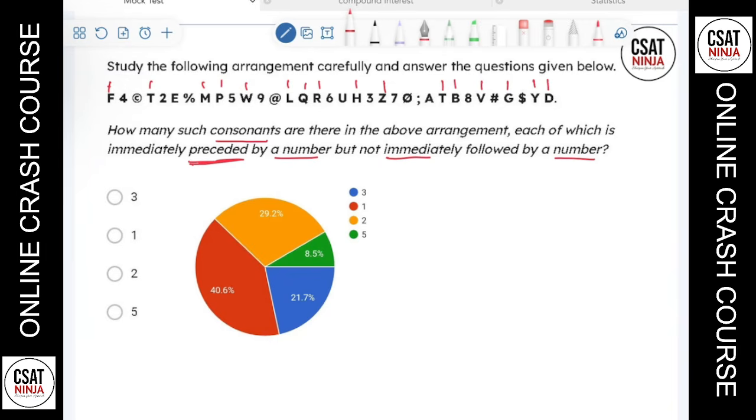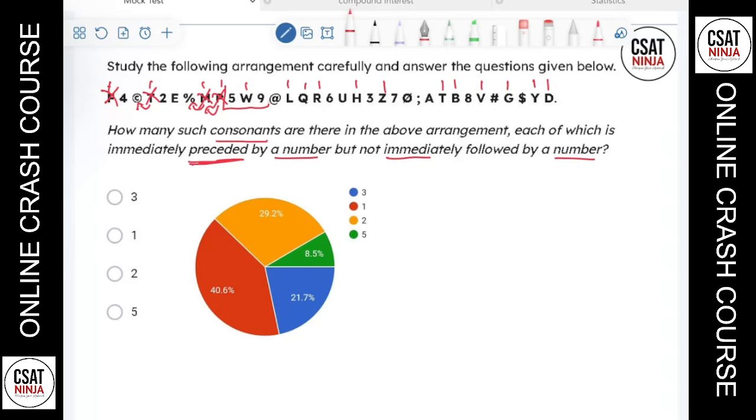Let's start the option elimination. Immediately preceded by a number. So this number, there is no preceding, that means this cannot be used. Immediately preceded, that means just before the letter there should be a number. This is also not an option. Immediately before this, is there a number? No. Immediately before this, is there a number? No. Immediately before this, is there a number? Yes. So this can be an option.